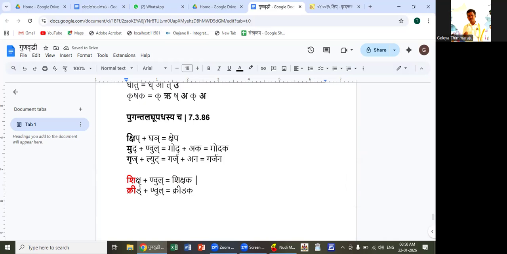So shiksh remains, that i remains as it is, and the nvul becomes aka. Shiksh plus aka, it becomes shikshaka.